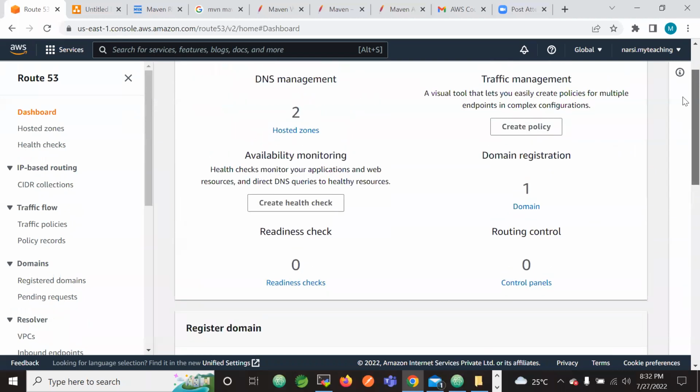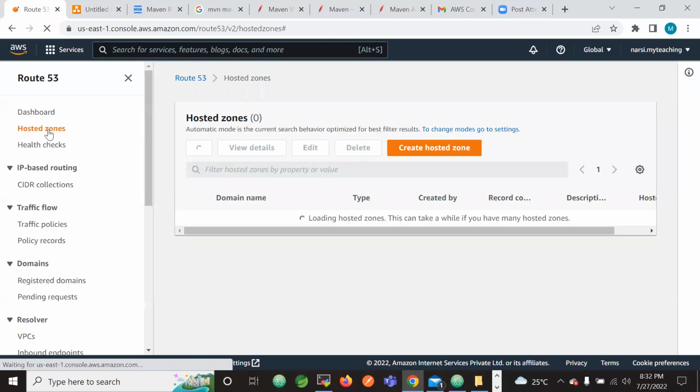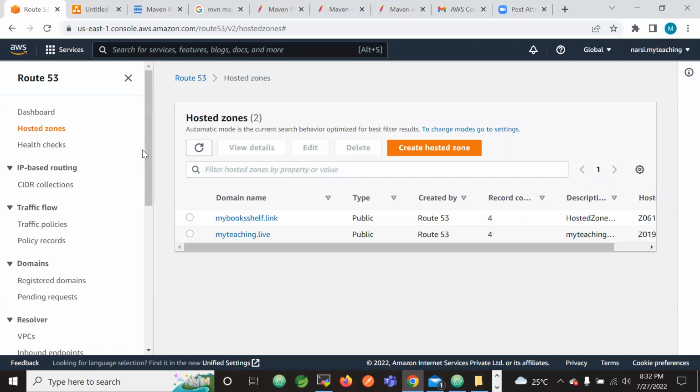If you see these hosted zones, we will host the domains here. I have created two domains, mybookshelf.link and mybookshelf.live. These domains I purchased from AWS Route 53.